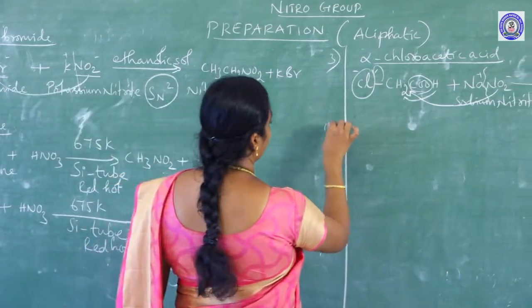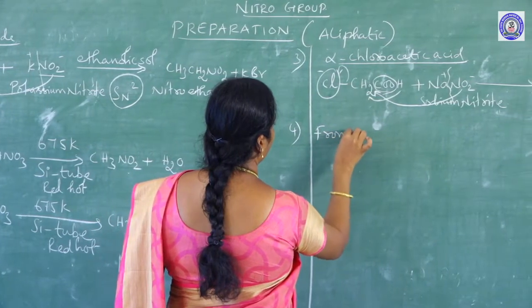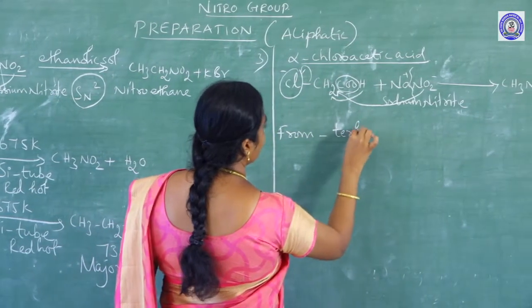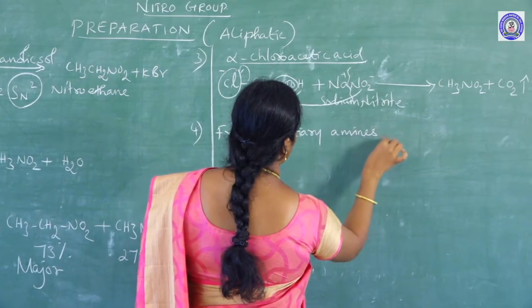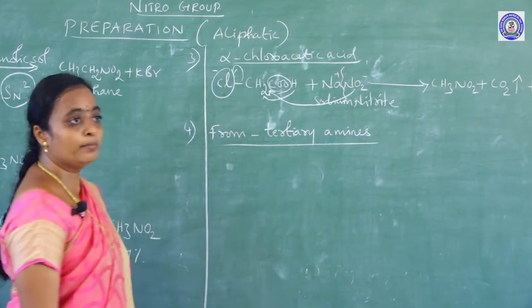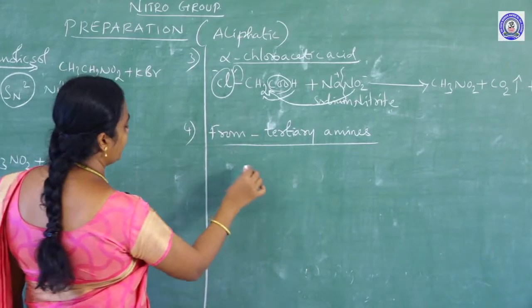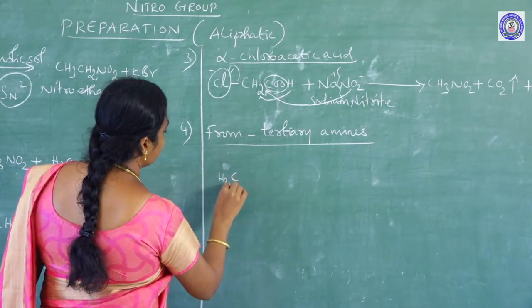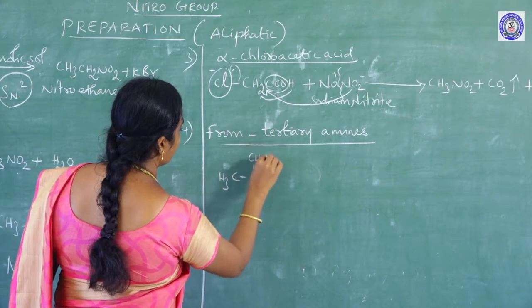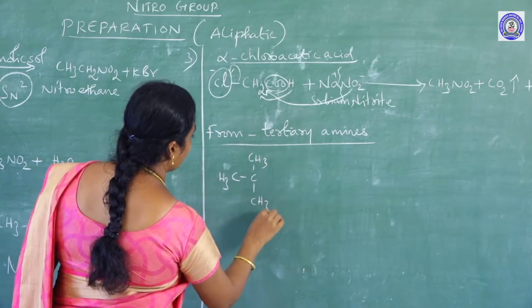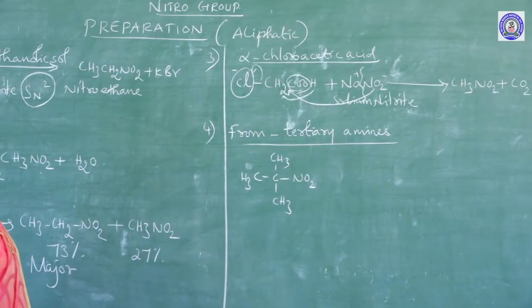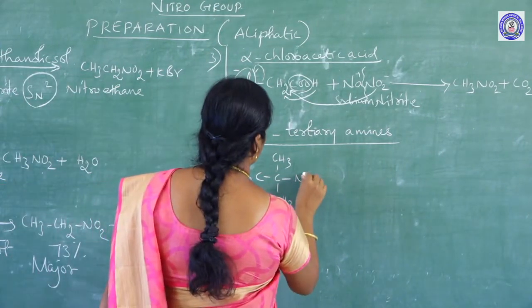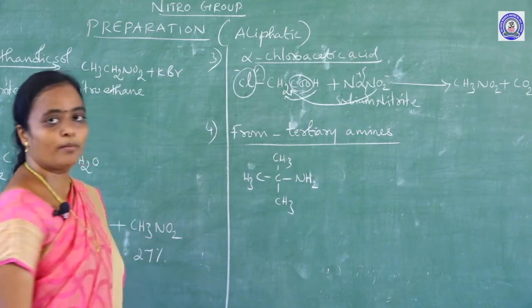And the fourth one, from tertiary amines. How will I get it from tertiary amines? Let me take an example. Tertiary amine compound CH3, CH3, CH3, NH2, that is a tertiary amine compound.